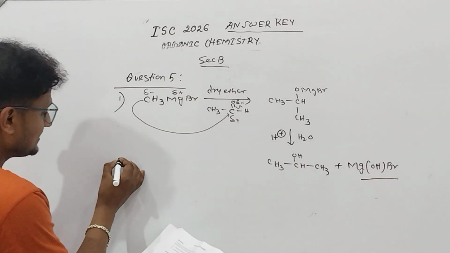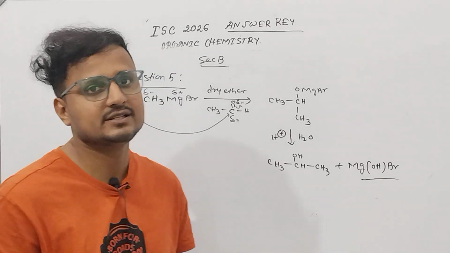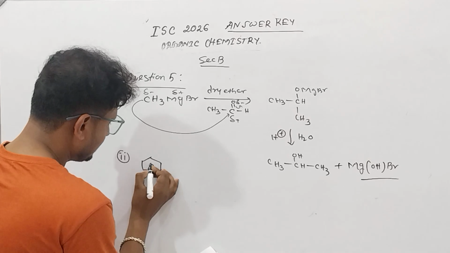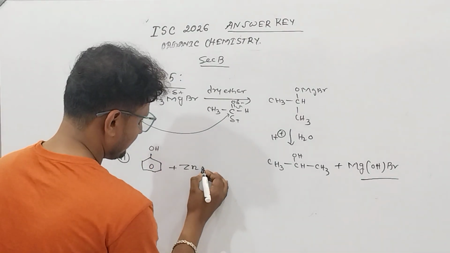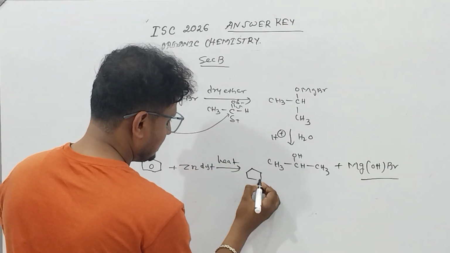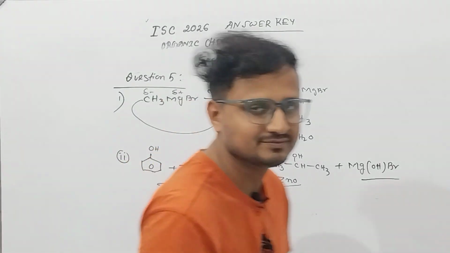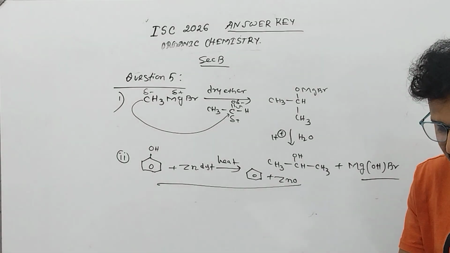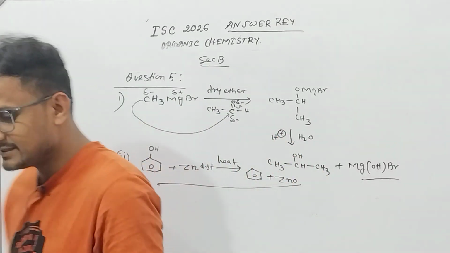Though the question is easy, papers are checked, a proper answer key will be made, and according to that it will be checked. Phenol to benzene is very simple. This is number 2, phenol to benzene. We all know that if you treat with zinc dust and if you heat, you will get benzene, and along with it you will get zinc oxide. Why have I written this byproduct? Because they will ask for the byproduct, because chemical equation is asked here, not only the conversion. Okay, so remember this is very important.